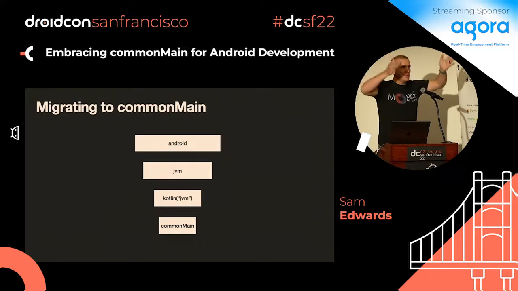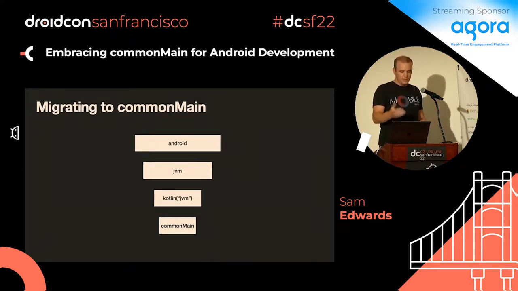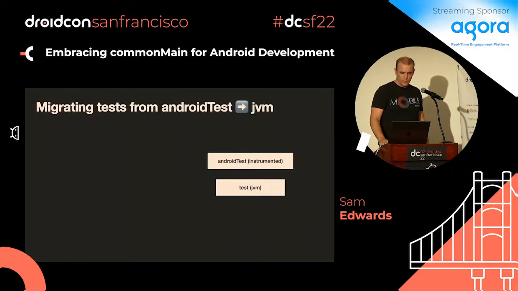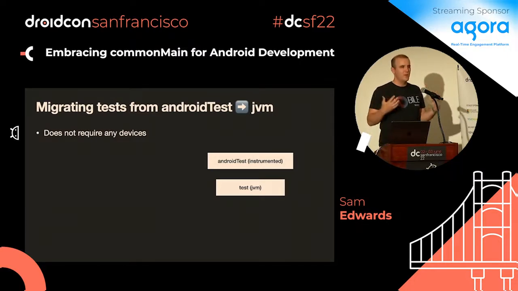As you go down, you're more limited in what you can do, but if you create layers of abstraction, you can start writing code in this way. You're already doing this right now, by the way. You're limiting yourself in order to get some benefits. If you're writing Android tests, you may find they get slow. I have to run them on a device, I have to do other things. So a lot of us think, how do I run these on the JVM? Some people start using Robolectric tests, or maybe you write interfaces to abstract out certain things that are platform specific on Android. The same thing here: you could take something that was an Android test and isolate it so that you can run it on the JVM.